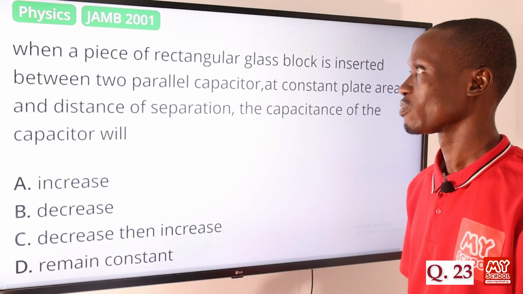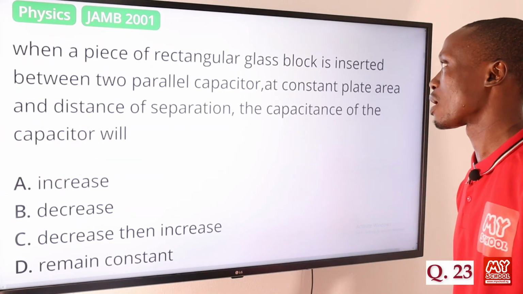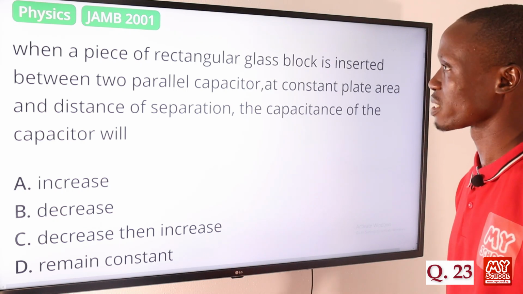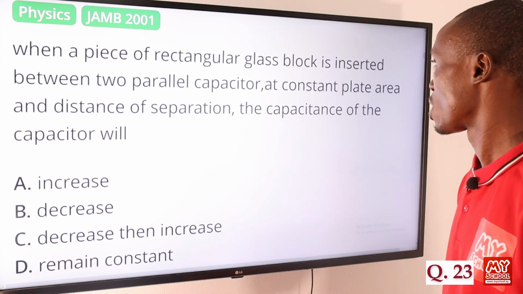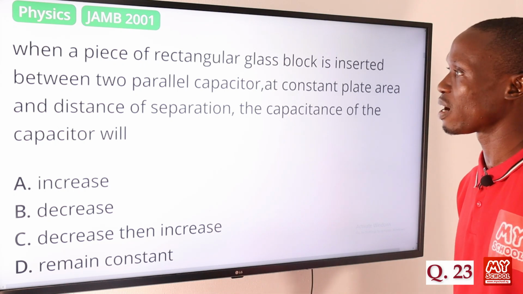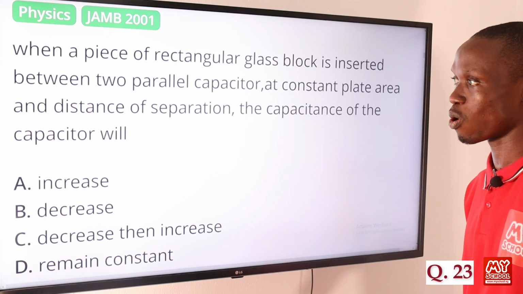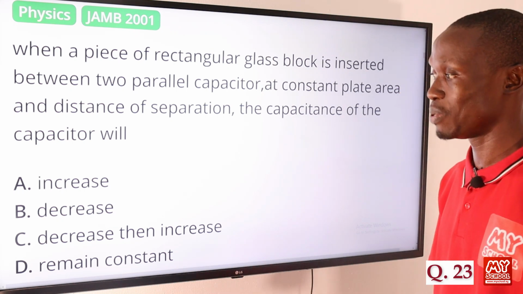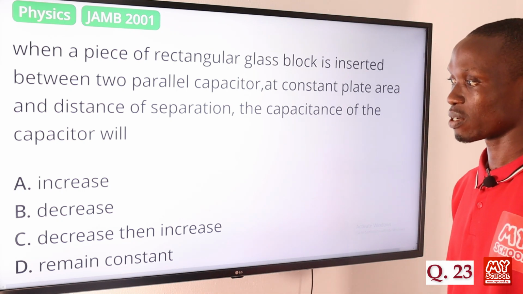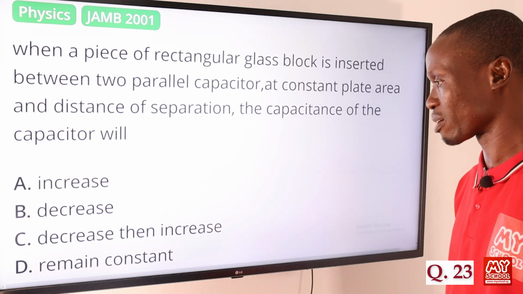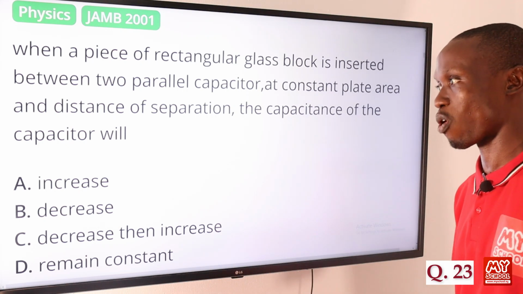Question 23. When a piece of rectangular glass block is inserted between two parallel plates of a capacitor at constant plate area and distance of separation, the capacitance of the capacitor will A, increase, B, decrease, C, decrease, then increase, D, remain constant.